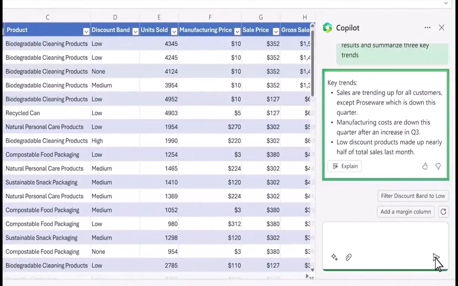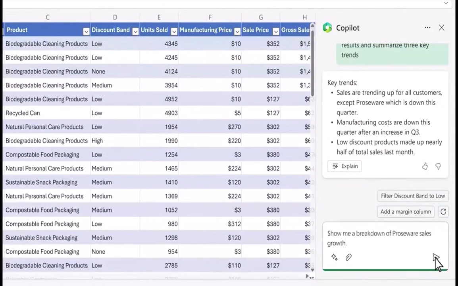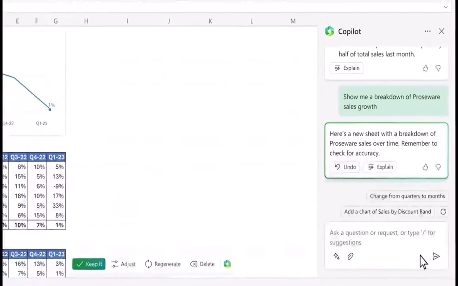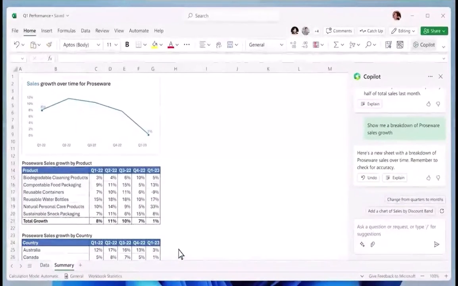But you want to drill in. You ask Copilot a follow-up question about one of the trends. Copilot creates a new sheet, giving you a sandbox to play in, and helping you get a better understanding of what's happening without modifying the data in the original sheet.